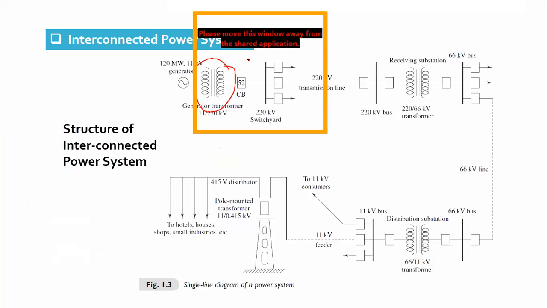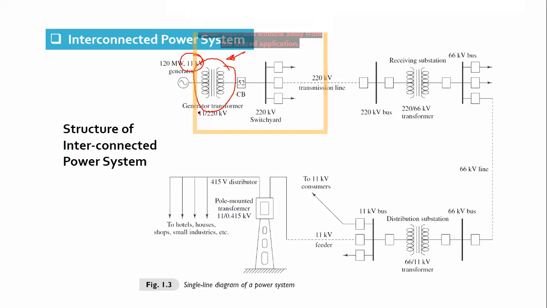All generating stations have a substation where the power that you generate is stepped up for further transmission. It is called a GT, generator transformer. What is the reason why we need to step up the voltage for further transmission?